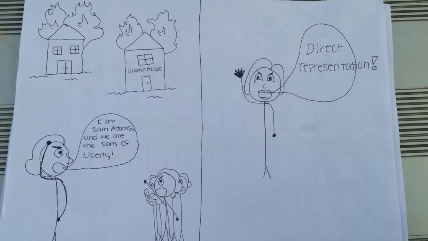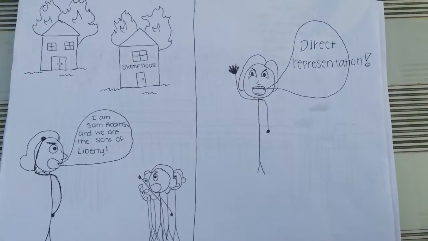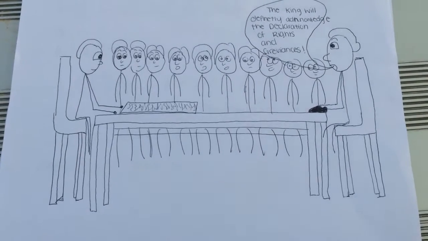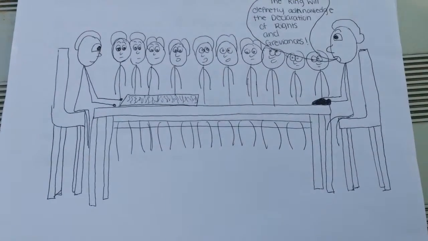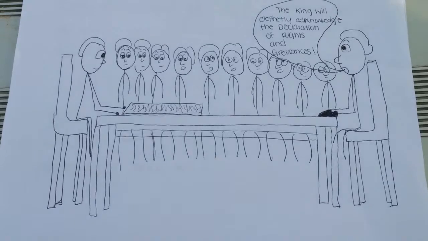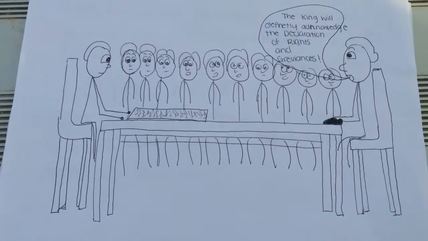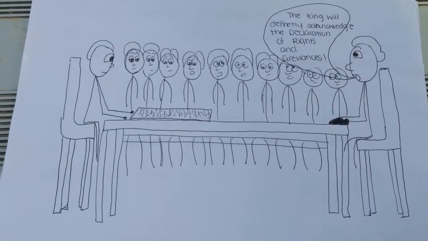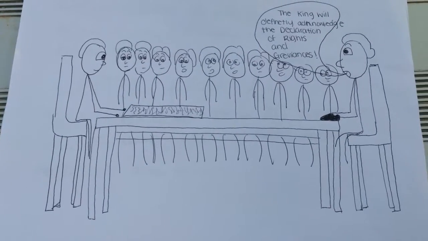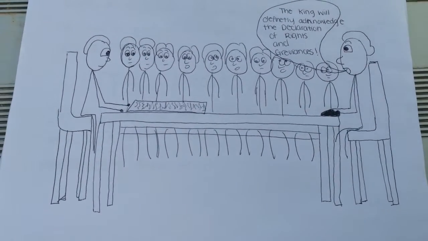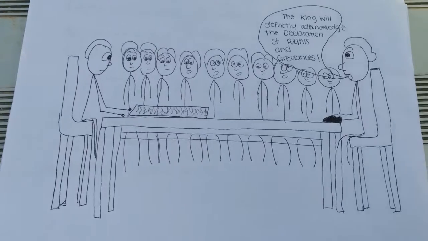colonists asked for direct representation rather than virtual representation. Because of this, the Stamp Act Congress brought 27 delegates together to write the Declaration of Rights and Grievances of 1774 and send it to the king, who didn't respond to it because if he did, then it would be legitimate. This document strongly opposed the Stamp Act, and it questioned who had the right to tax the colonists because they wanted to be free of taxation without representation.